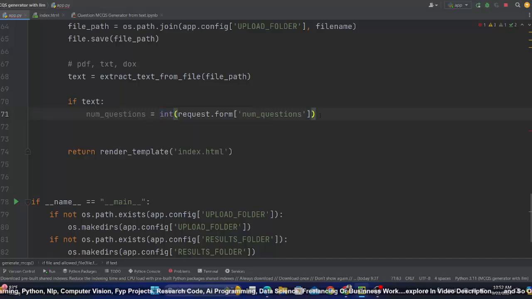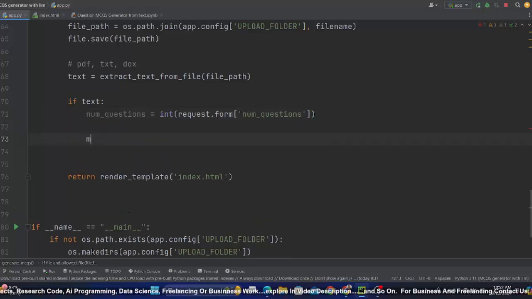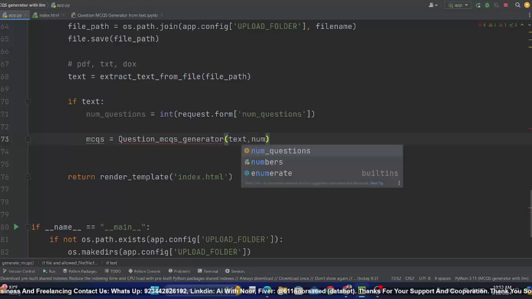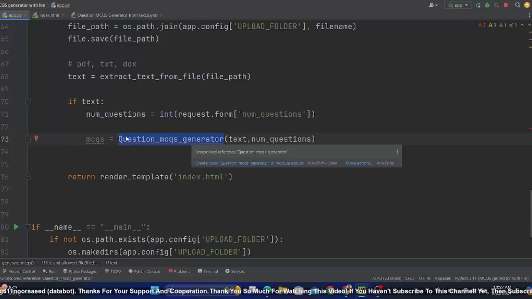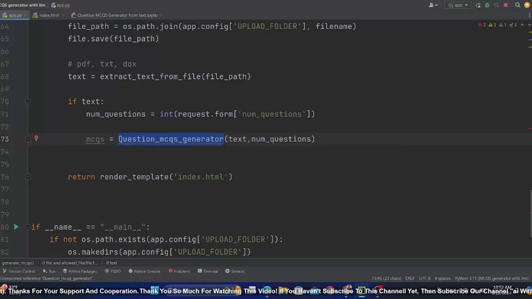Okay, and after that I will generate MCQs. From which function? I will create another function, question MCQs generator, and I will pass the text and number of questions, and finally I will get there the MCQs. Now let's explore these functions. So this is the final function that will return us the generated MCQs with corresponding questions.